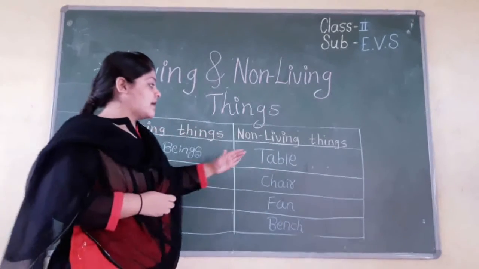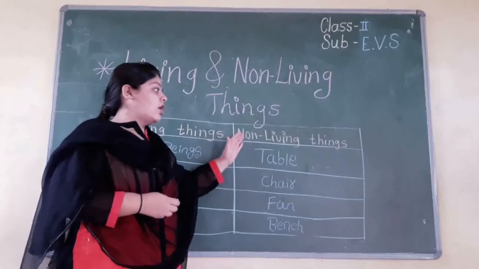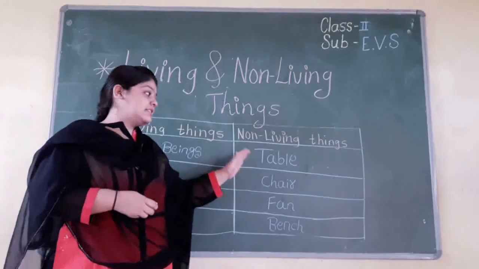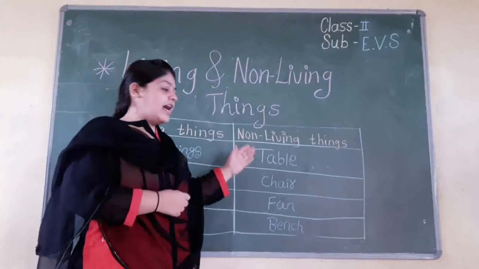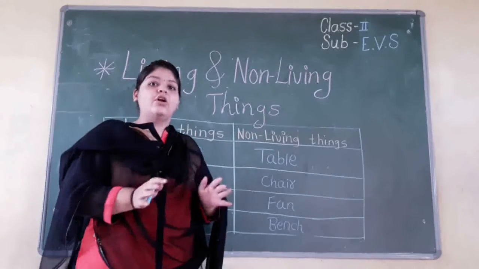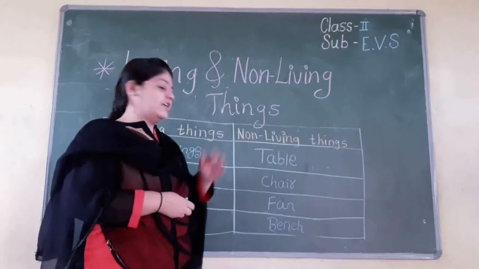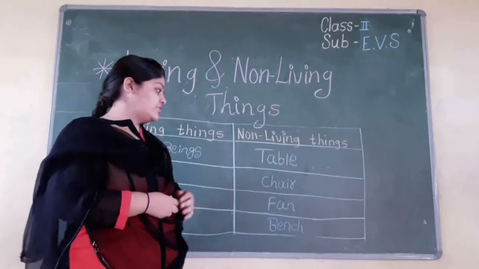So here are some examples for non-living things. As you can see, can a table walk? No, a table cannot walk. It has 4 legs but it cannot walk because it is a non-living thing. It cannot move from one place to another.